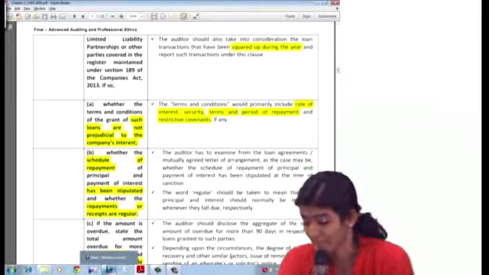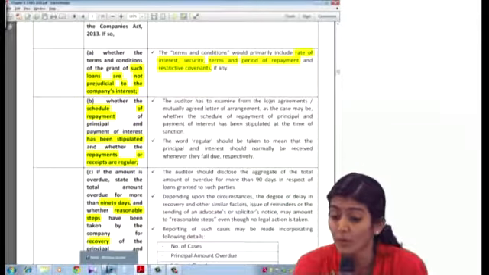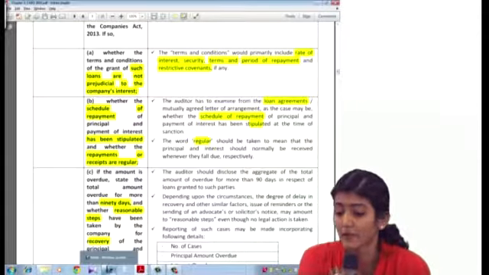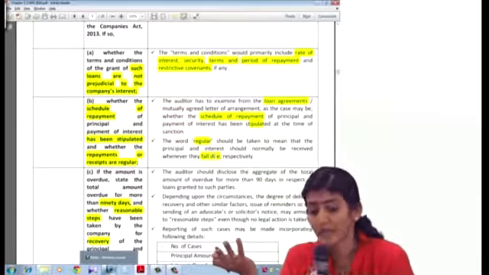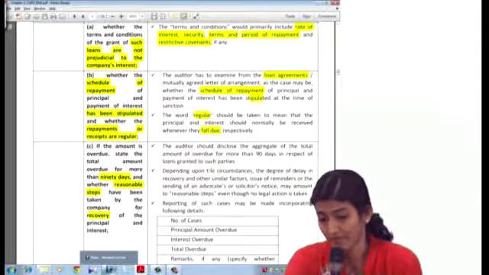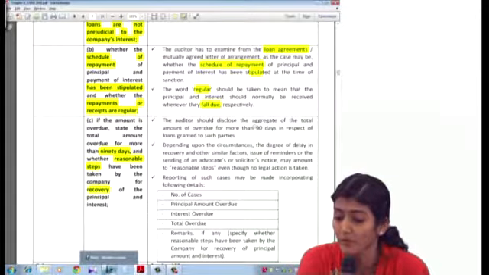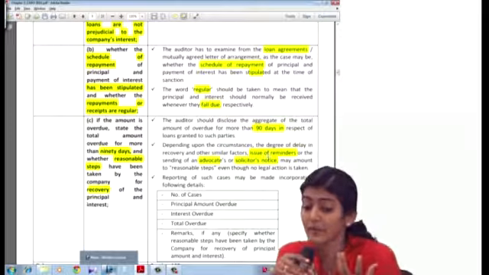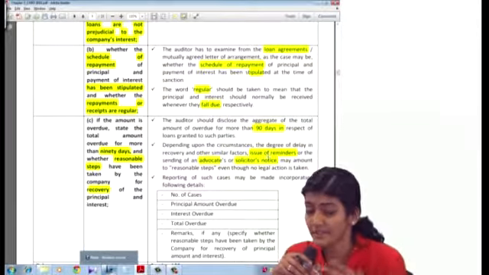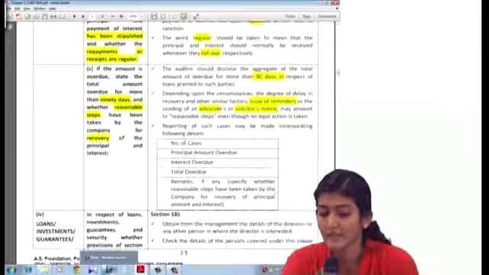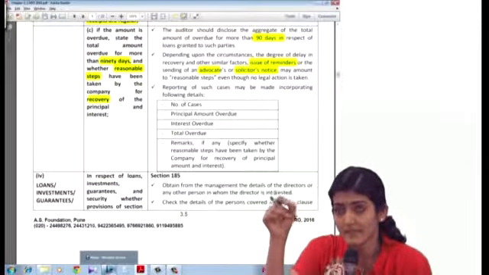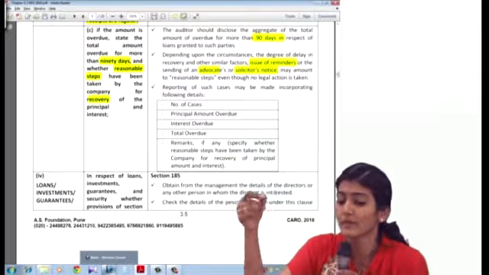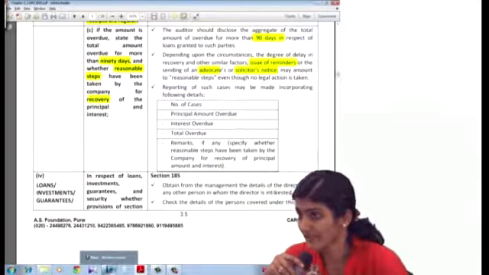Covenants matlab any conditions. Then the auditor has to examine the loan agreement, whether the schedule of repayment has been stipulated, and regular if they are paid on or before the due date. As and when they fall due, if they are paid, then it will be considered as regular. Then disclose the aggregate of the total which is overdue for more than 90 days. Right, and reasonable steps taken, issues of reminder, advocates or solicitors notice may amount to reasonable steps even though no legal action is taken. And how will you do the reporting if you find such overdue cases? Number of cases, principal amount, interest amount overdue, total overdue, reasonable steps taken for recovery in the remarks.